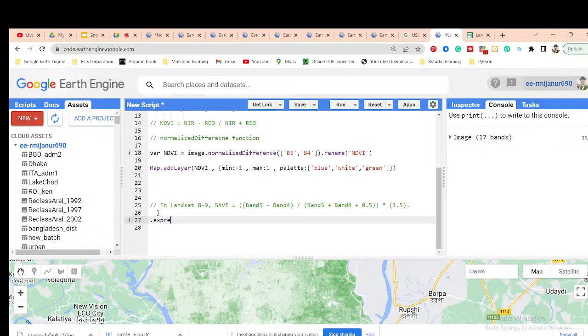So we need to use the expression function and then calculate this type of result.